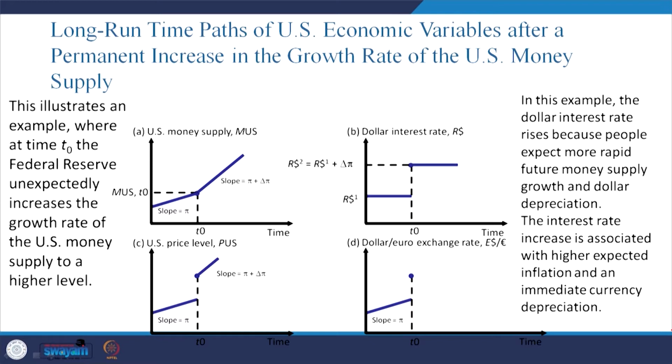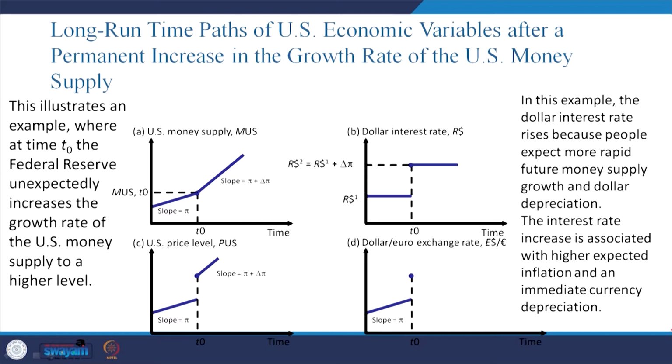Here in this case the dollar interest rate rises because people expect more rapid future money supply growth, okay, and the dollar depreciates.